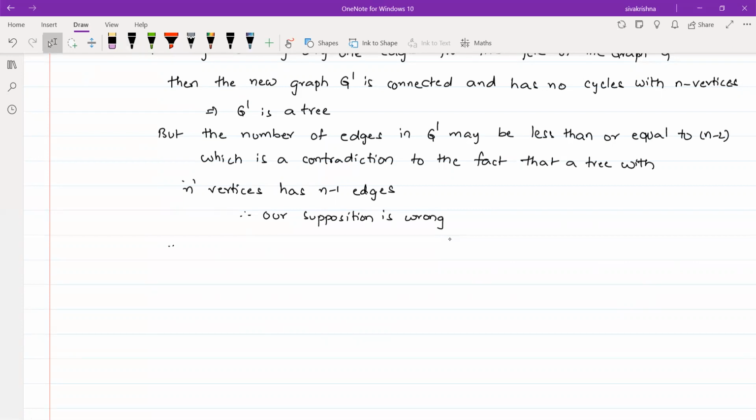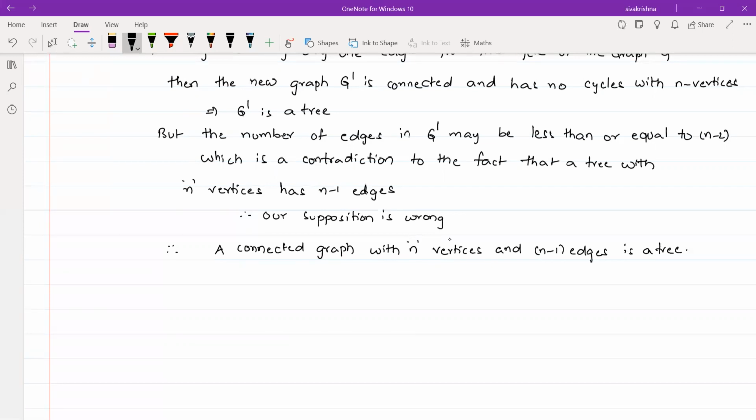So therefore a connected graph with n vertices and n minus 1 edges is a tree. Hence the theorem. Okay, right. So next